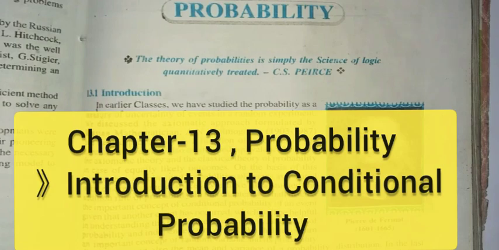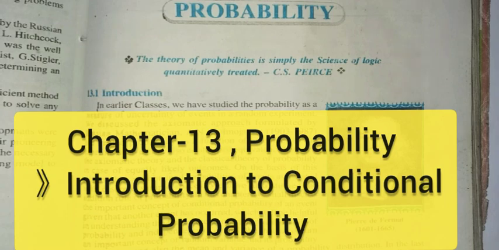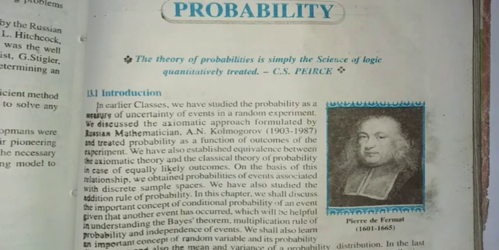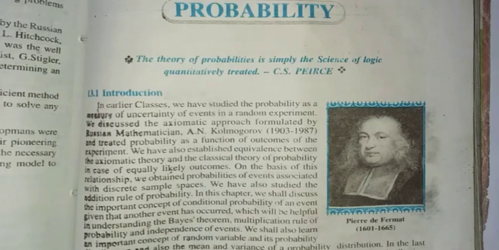We are starting the new chapter, probability, today. As you have studied in your previous classes, probability is the calculation of the chance of happening of any event. It can also be understood as the measure of uncertainty of any event.